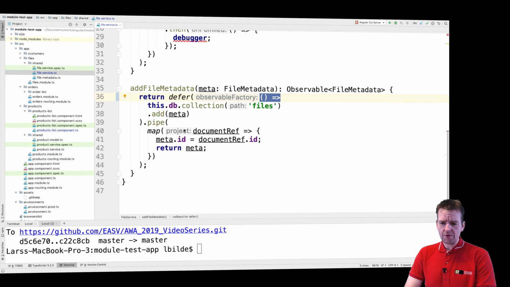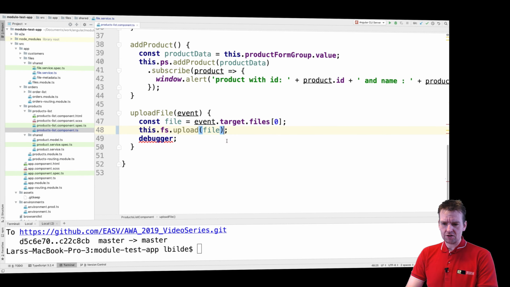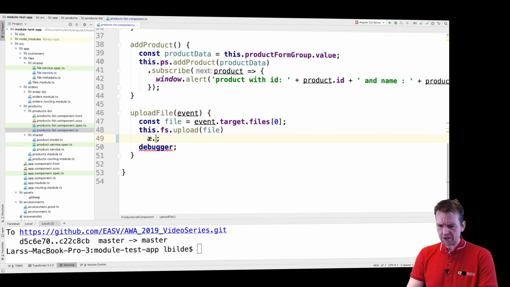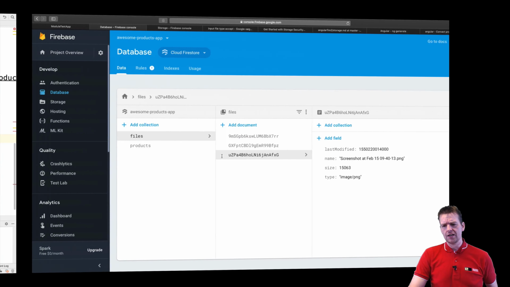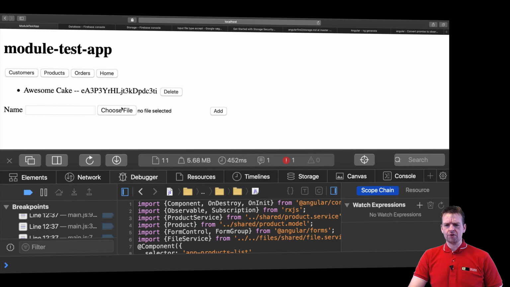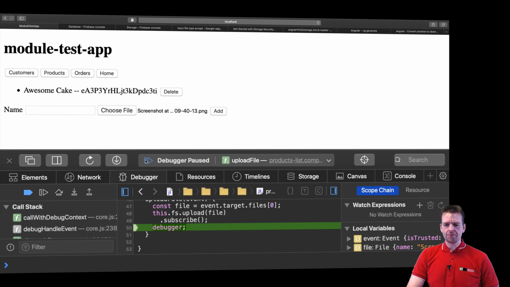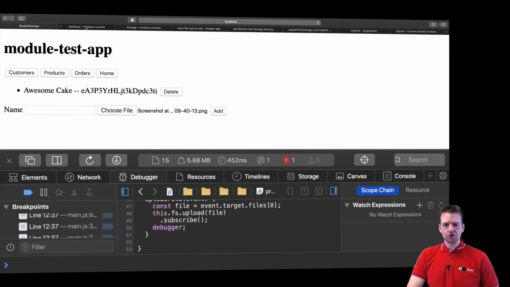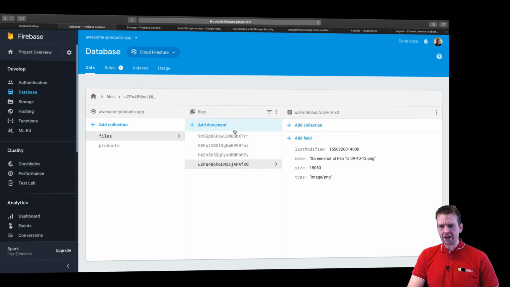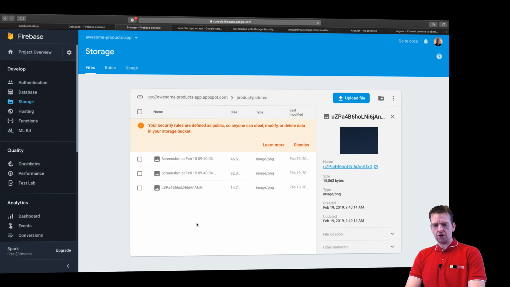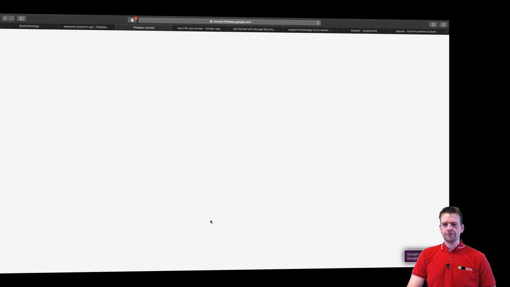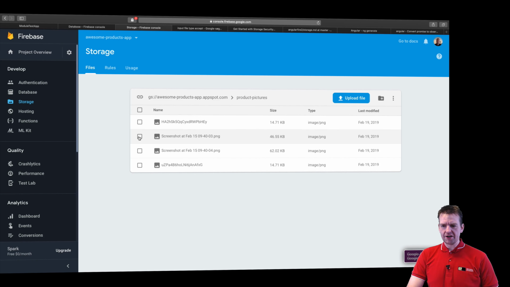Let's jump back here, and jump into our list right here. There we go, and then do the subscribe now, just to show you that it actually works. So I'll save this, I'll go back, and now when I upload a new file, you'll notice that when I skip the breakpoint, and I go into my database right here, you'll see a new file has popped up. Let's just reload the storage as well. A new file has popped up right here as well.